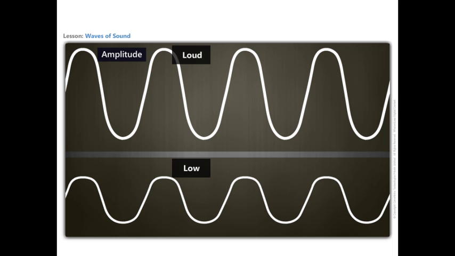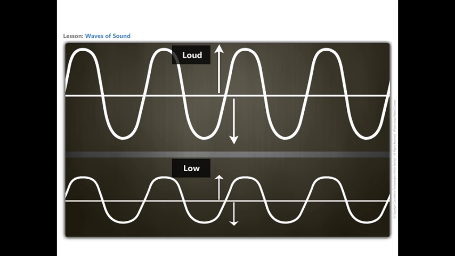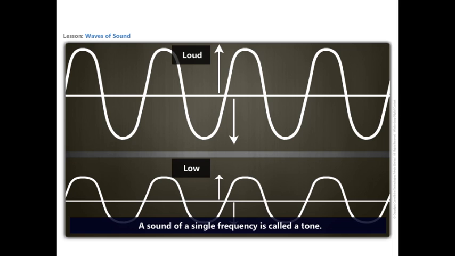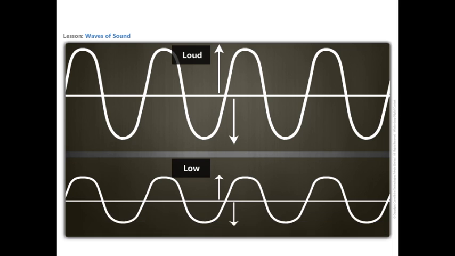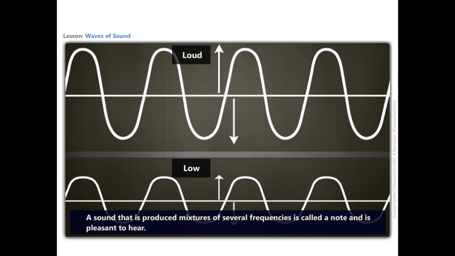In sound waves, the bigger the wave, the louder the sound. There is also quality associated with sound, which enables us to distinguish one sound from another, although they have the same pitch. A sound of a single frequency is called a tone. A sound produced by a mixture of several frequencies is called a note and is pleasant to hear.